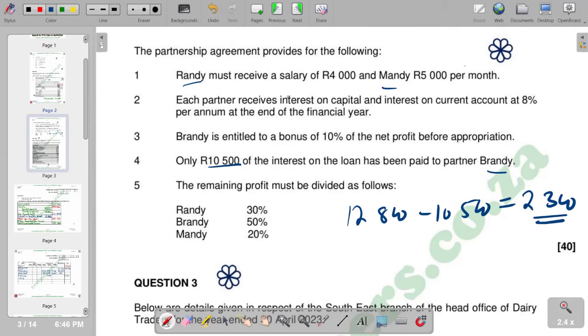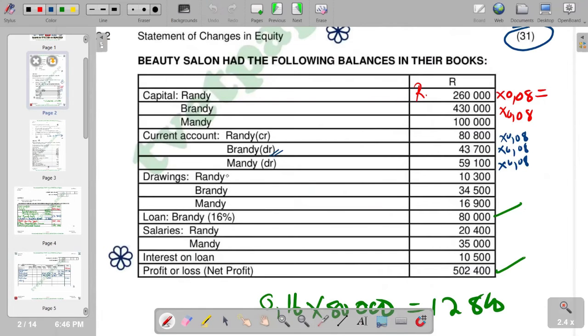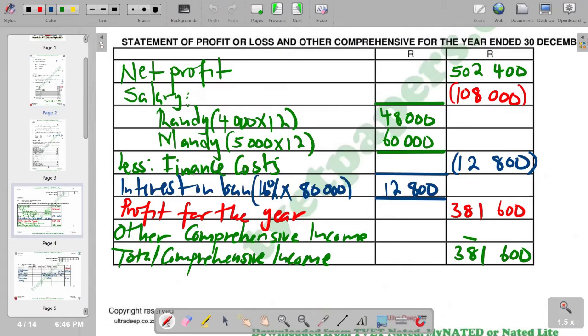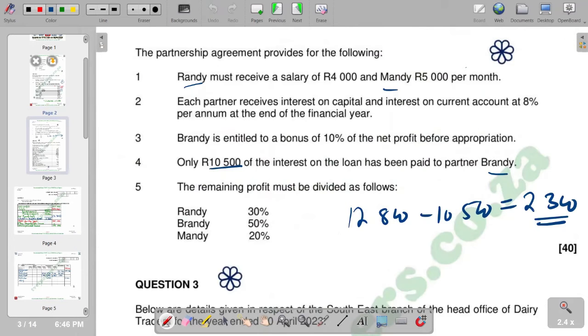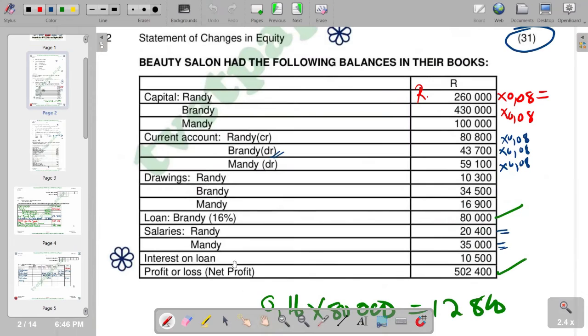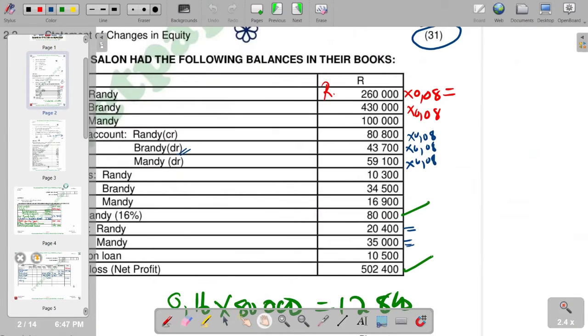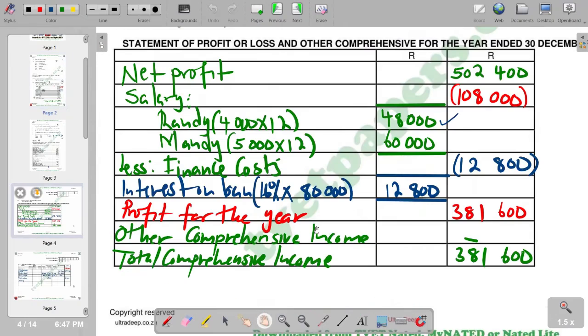So remember, what was paid in terms of salary is given in the list of balances, whereby Randi 20,400 was paid, and then Mendi 35,000 was paid. So for Randi, what was supposed to be paid is what we calculated in the statement of profit and loss. What was supposed to be paid is 48,000, and what was paid is 20,400.